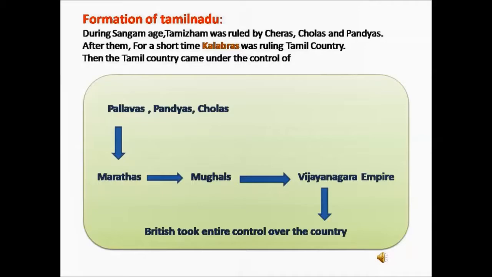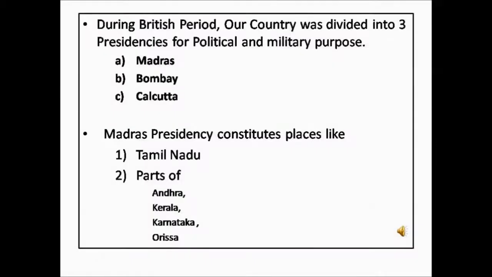Marathas were ruling the country. These Marathas were defeated by the Mughals, and the Mughals were in turn defeated by the Vijayanagar Empire. Finally, the British took the control of the entire country. During the British rule in India, India was divided into three main presidencies.